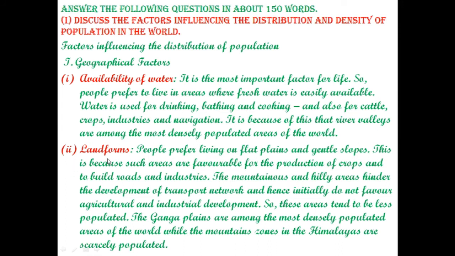Next, landforms. People prefer to live in flat plains and gentle slopes because these areas are favorable for the production of crops and to build roads and industries. But mountainous and hilly areas hinder the development of transport network and hence initially don't favor agriculture and industrial development.